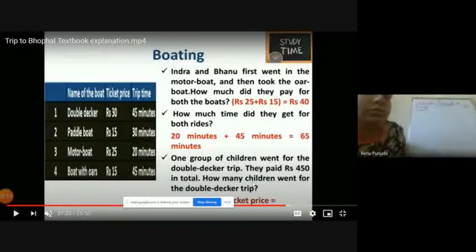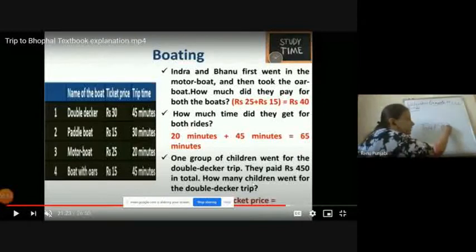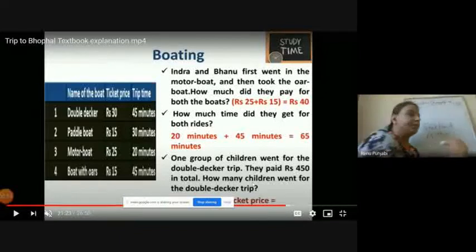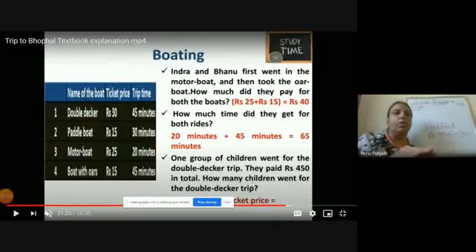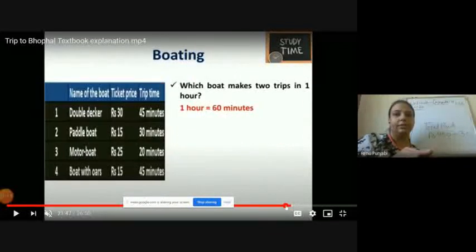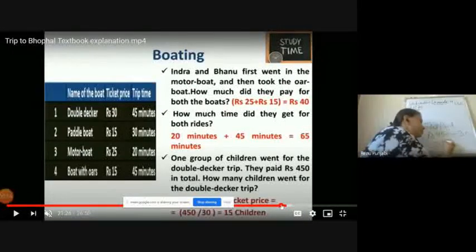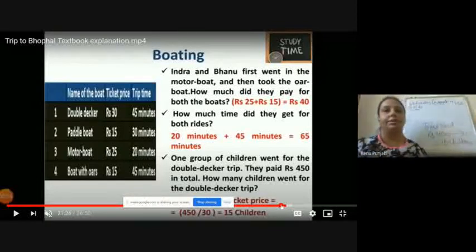Look here on my board. Total they paid rupees 450. So what are the charges for the double-decker trip? Double-decker per person is rupees 30. So 450 divided by 30. You can see the calculation here: 450 divided by 30 equals 15 children. 15 children went for the double-decker.